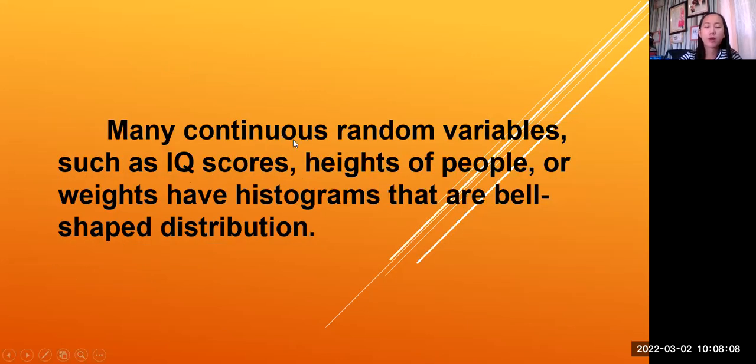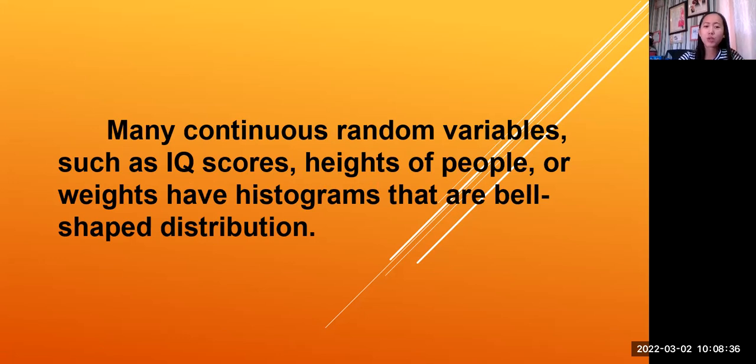But before the example, many continuous random variables such as IQ scores, heights of people, or weights have histograms that are bell-shaped distributions. I told you a while ago that discrete and continuous random variables are part of our new lesson.